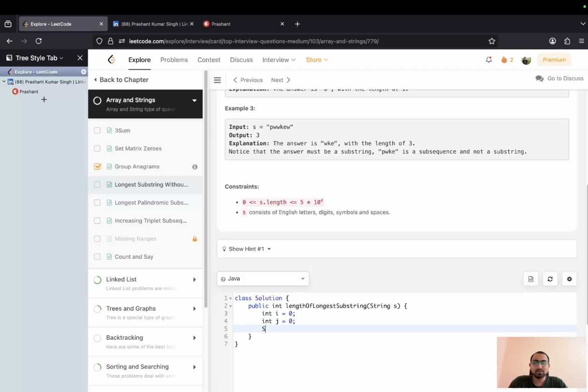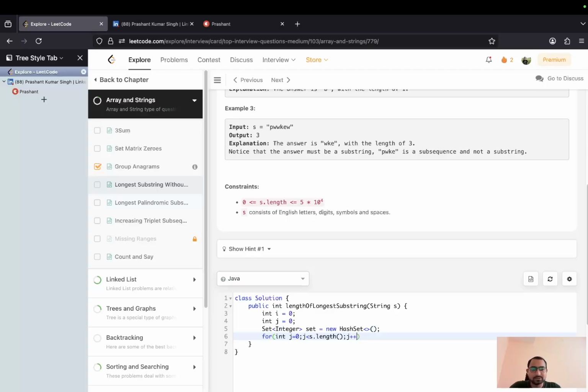We will see how to change and manipulate these variables, but for now we will keep the name as set, and we can do this with a HashSet. Now I will move my j pointer such that I move through the whole length of this.